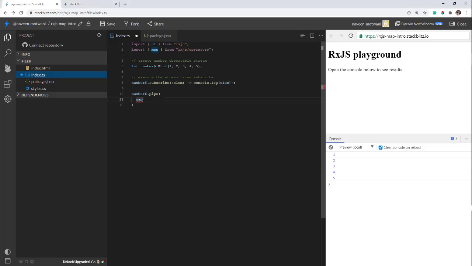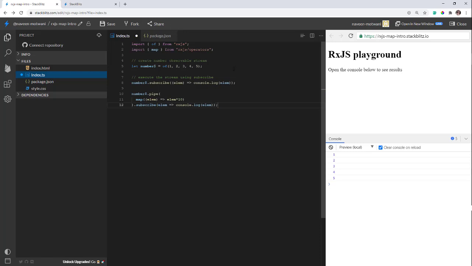Okay, I'll write a few lines which basically do the job for me. I'll say element, and this is a shorthand for creating a function, called a lambda expression or a callback function. And I'll say element into 10, and let me subscribe to this quickly, and I'll say element, console.log and element.